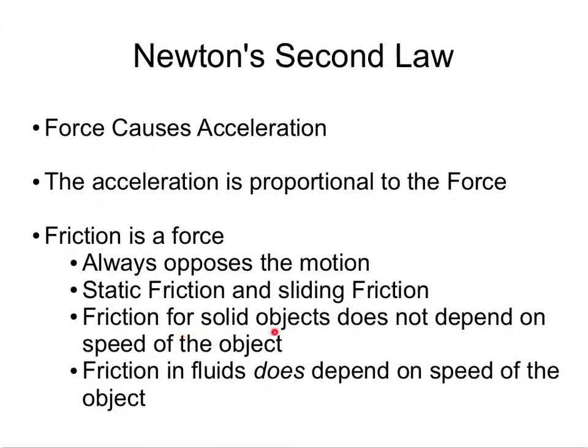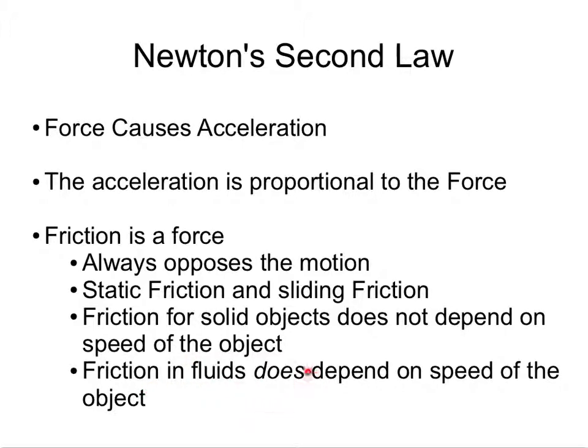Friction for solid objects does not depend on the speed of the object. So, for example, if you've got a car, the friction is going to be the same on the car's wheels and the road, whether the car travels at 30 miles per hour or 50 miles per hour. Friction is the same, as long as the car is moving in a straight line.